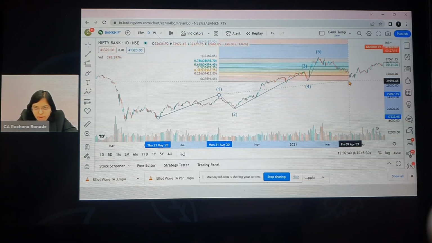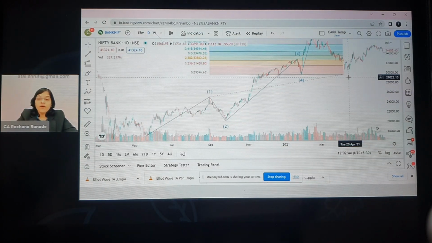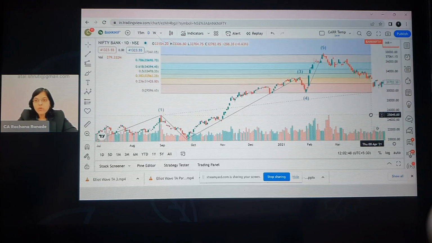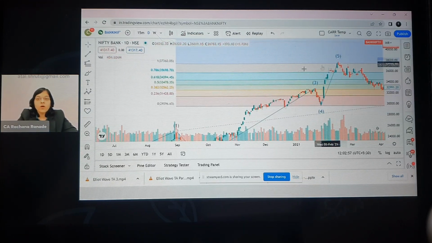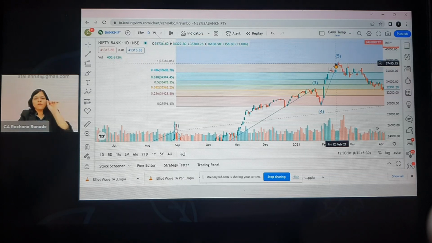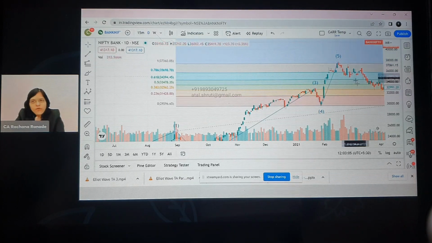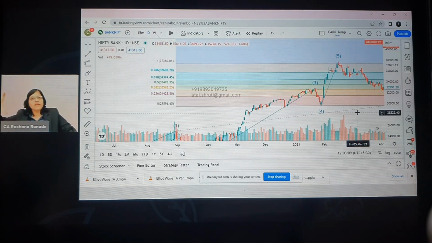I have not turned on the magnet, so I'm doing it manually. Right. Okay. Now if you remember, wave 5 was how much? Either it could have been 1 or 1.618 or 2.618, right? So if you see here, wave 5 is exactly 1. You can see here, wave 5 is 1 times wave 1. I hope you understood this rule as well. So we calculated wave 3 and wave 5 in comparison with wave 1.